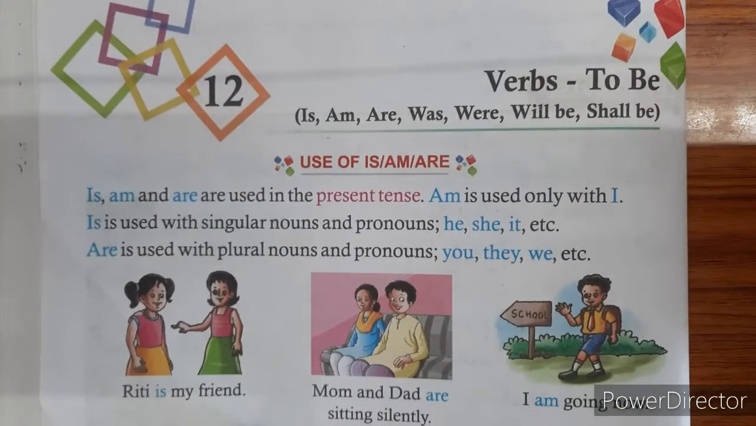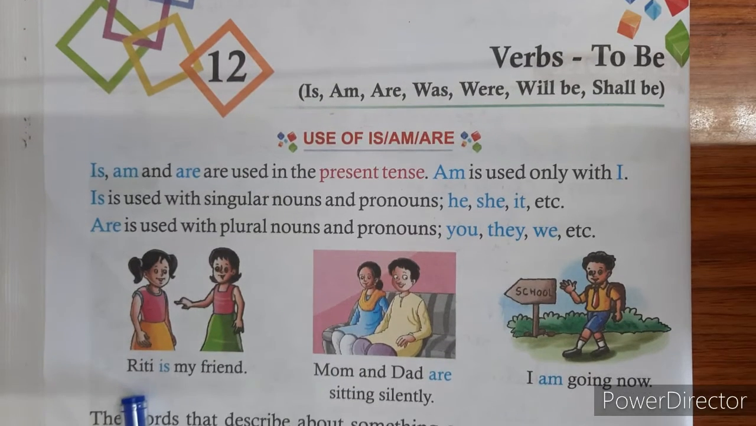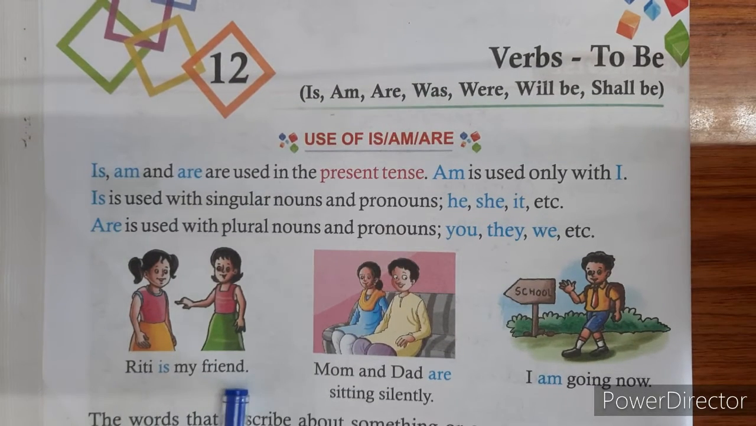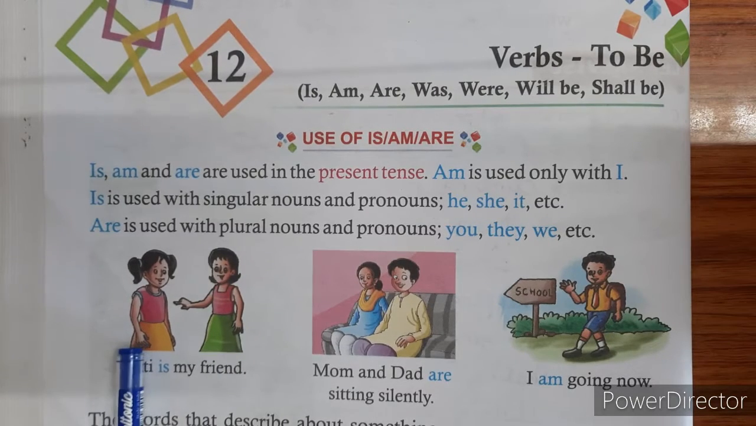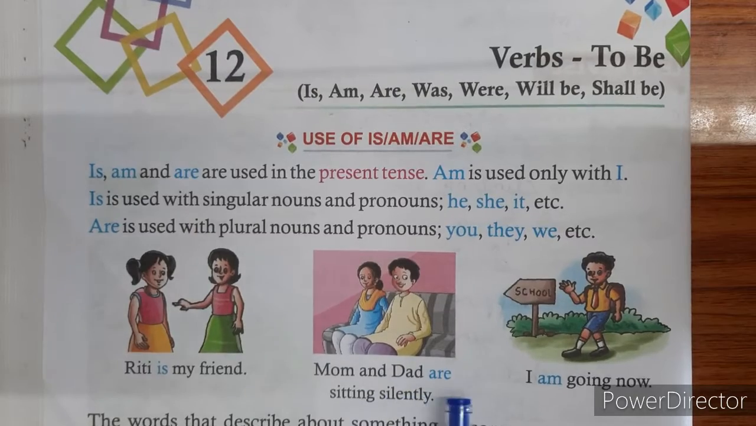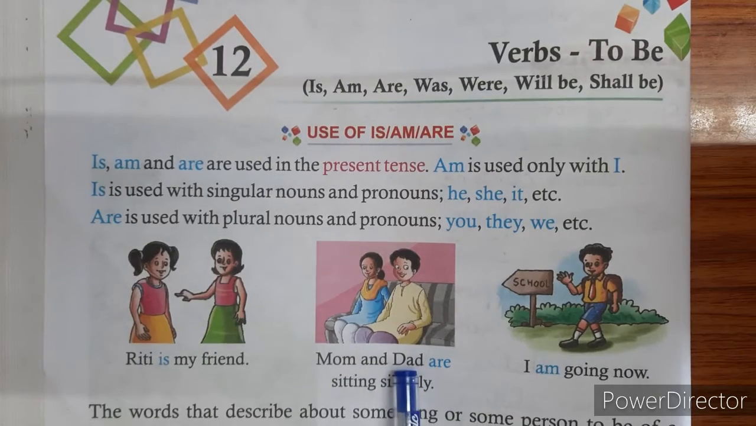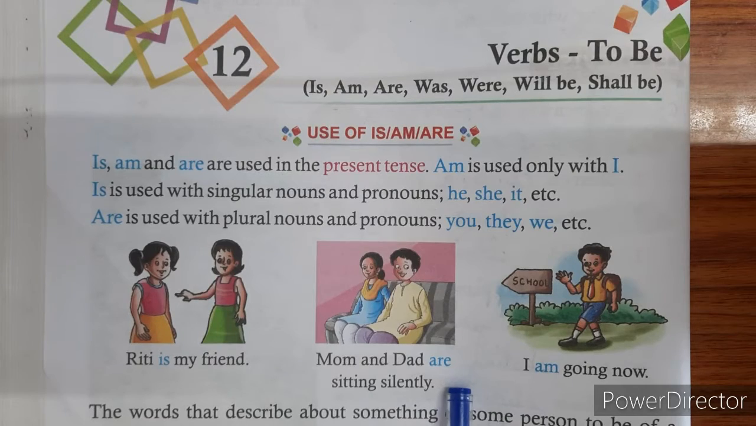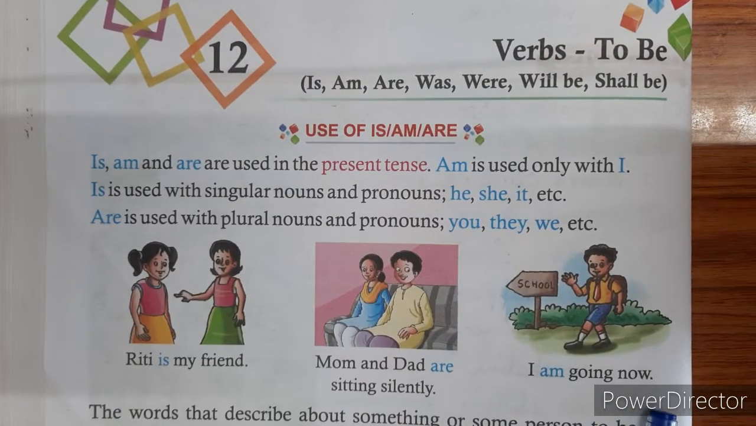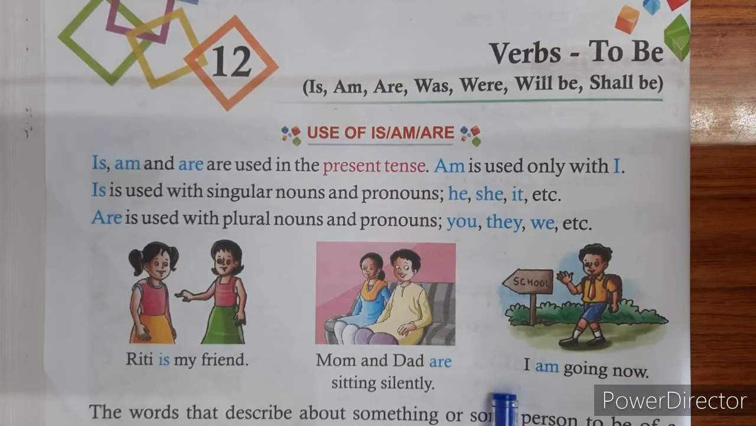Now let's see the use of is, am and are in sentences. Look at the first picture, students. Riti is my friend. Here the verb to be used is is, because we are speaking about one girl, Riti. Mom and dad are sitting silently. Plural noun, mom and dad. There is more than one noun. So that is why we have put the verb to be are. I am going now. Am is used when there is I in the sentence.